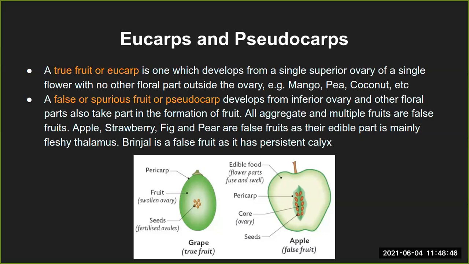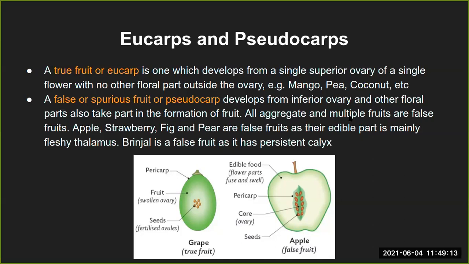And when the ovary is below all the floral parts, that was inferior ovary in short. So when the fruit is developed from this inferior ovary, the other floral parts also take part in the formation of the fruit. In the true fruit case, the floral parts are already gone. In this case, they take part in the formation of the fruit, and that is why it is pseudocarp. That is the pseudo or the false fruit.